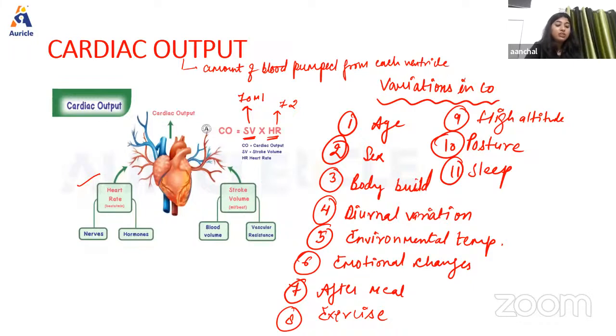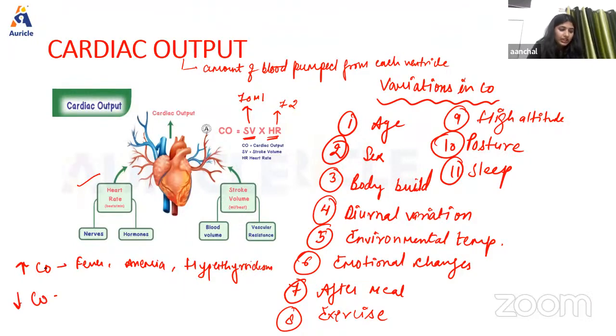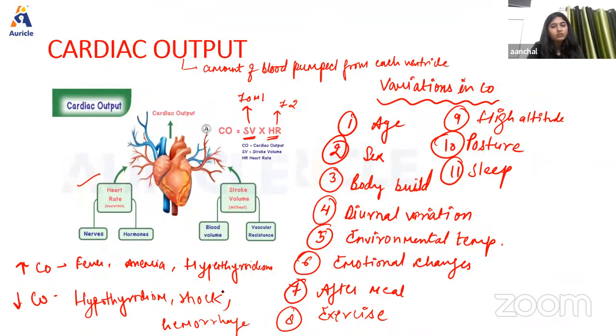But whenever we talk about pathological variation, there will be an increase in cardiac output in conditions like fever, anemia, right, and hyperthyroidism. And there will be a decrease in cardiac output in conditions like hypothyroidism, in shock, or in case of hemorrhage. Okay, so this is about the changes.